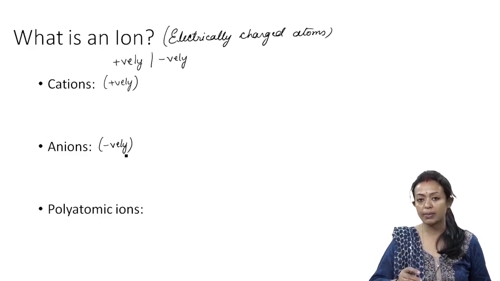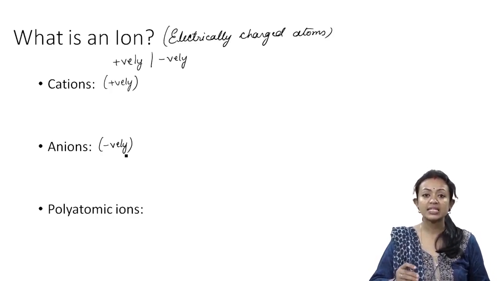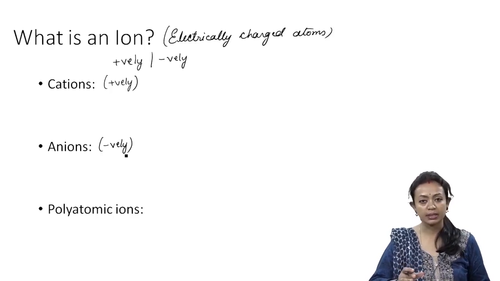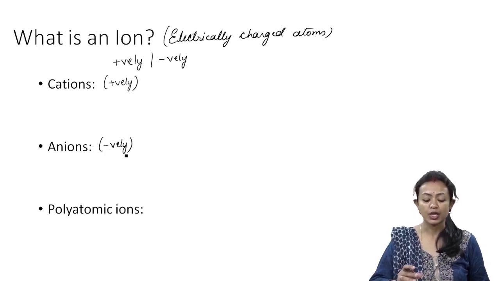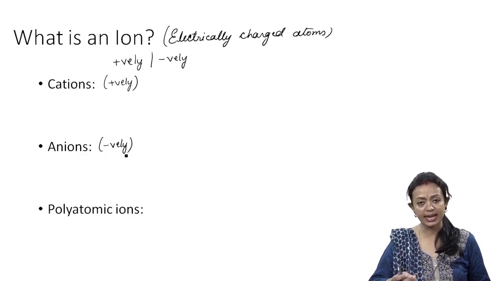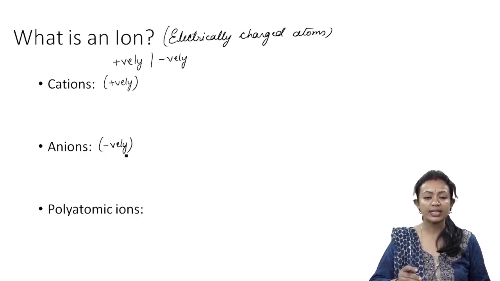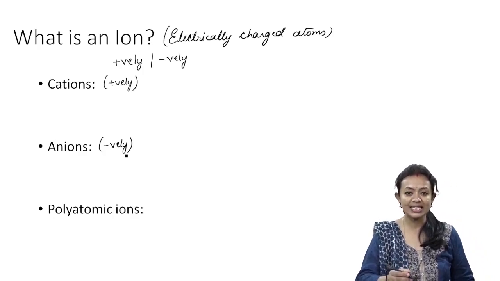Another important thing about ion is that they can exist independently. They are stable. Atoms are unstable, but ions are stable only when there is some charge in the atom. So when an atom becomes electrically charged, it becomes an ion. If it is positively charged, then it is called a cation, and if it is negatively charged, then we call it an anion.